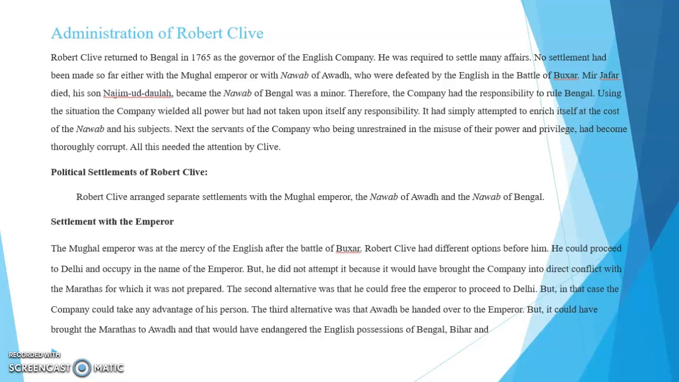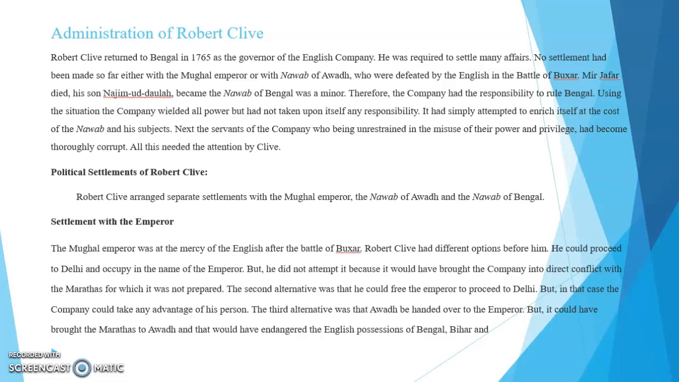So Clive had to make the settlements one by one. First one is the political settlements of Robert Clive. Robert Clive arranged separate settlements with the Mughal Emperor, the Nawab of Awadh and the Nawab of Bengal. First, the settlement with the Emperor. The Mughal Emperor, after the Battle of Buxar, was at the mercy of the English.